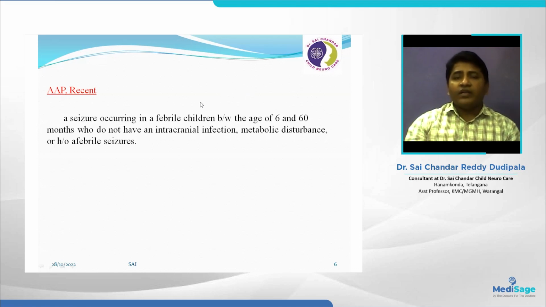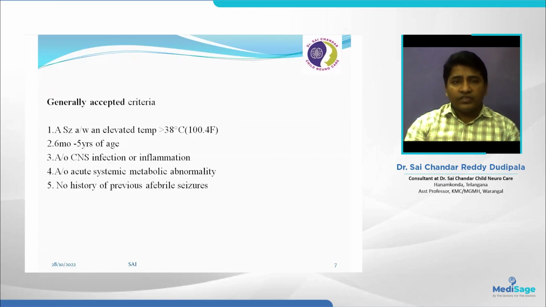Whatever definitions these associations have given, the most widely accepted criteria are these five. One, a seizure associated with an elevated temperature of more than 38 degrees centigrade. Two, an age limit of 6 months to 5 years. Three, absence of any CNS infection or inflammation. Four, absence of acute systemic metabolic abnormalities, that is hypoglycemia or hyponatremia. Five, no history of previous febrile seizures. These five criteria need to be fulfilled to define febrile seizures.